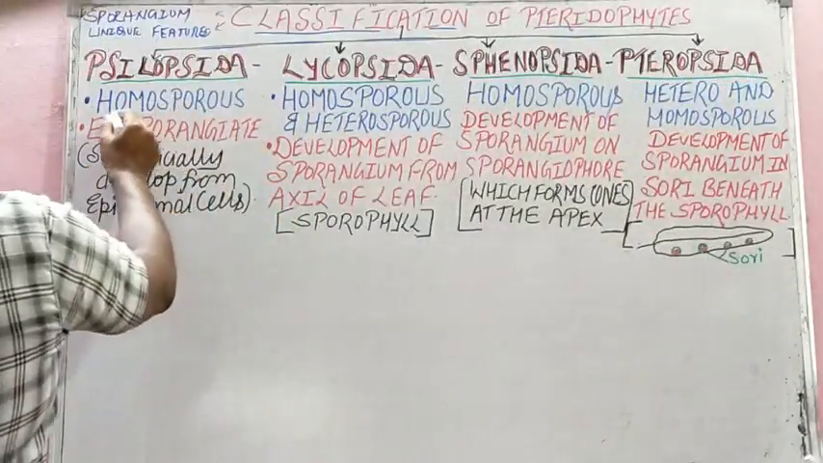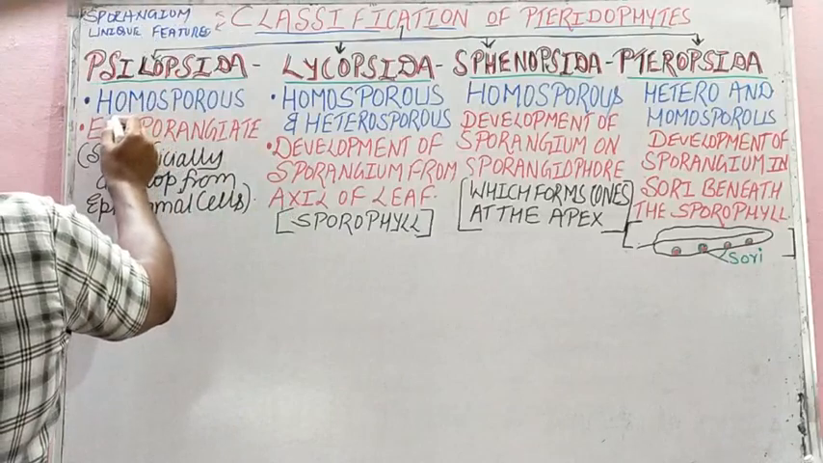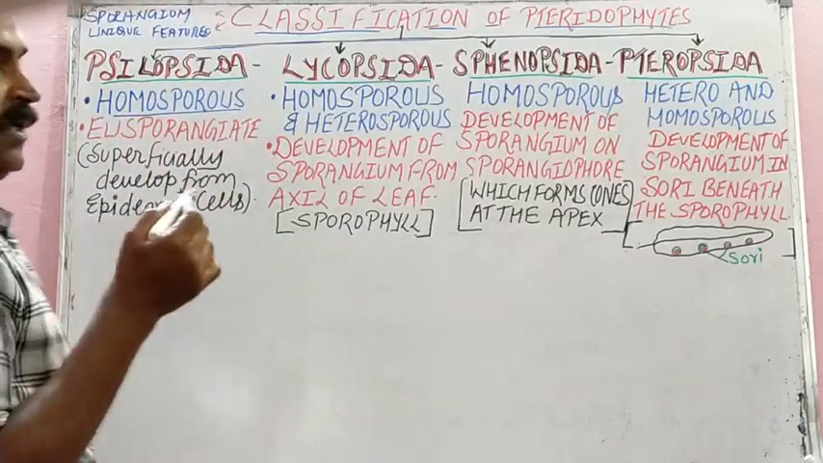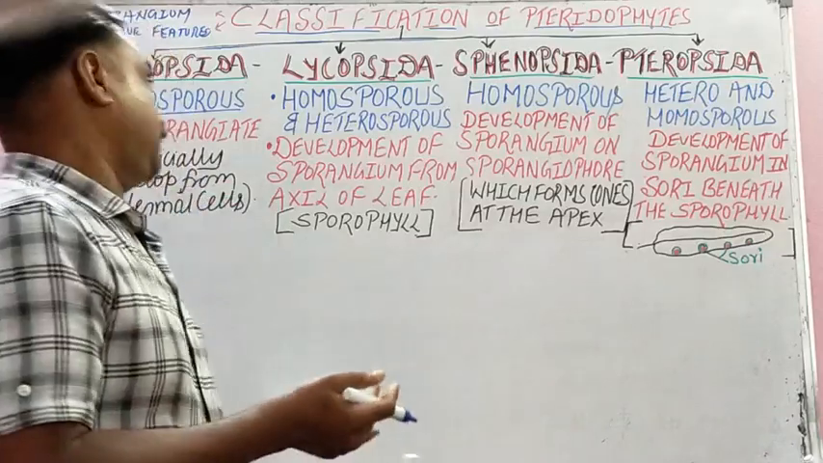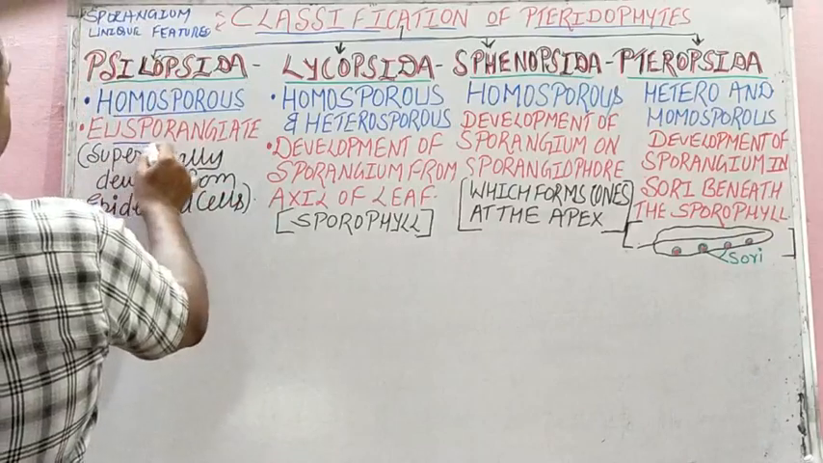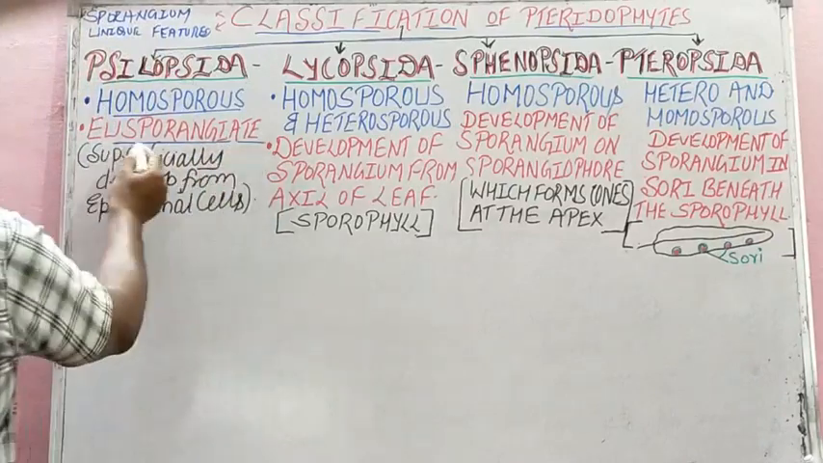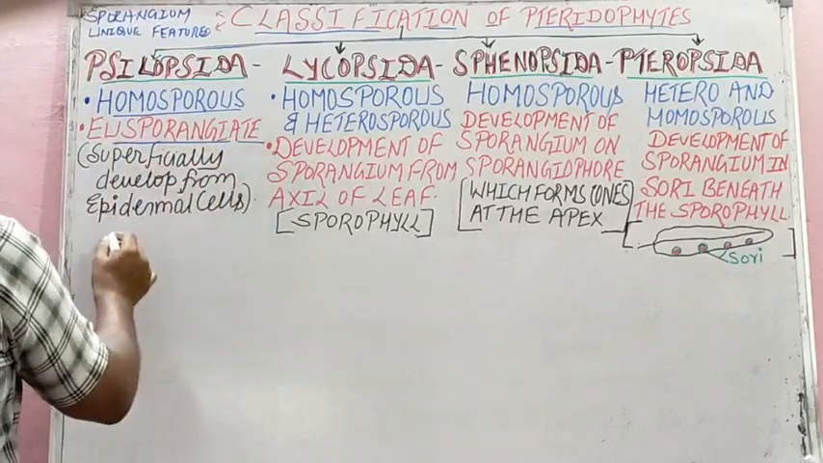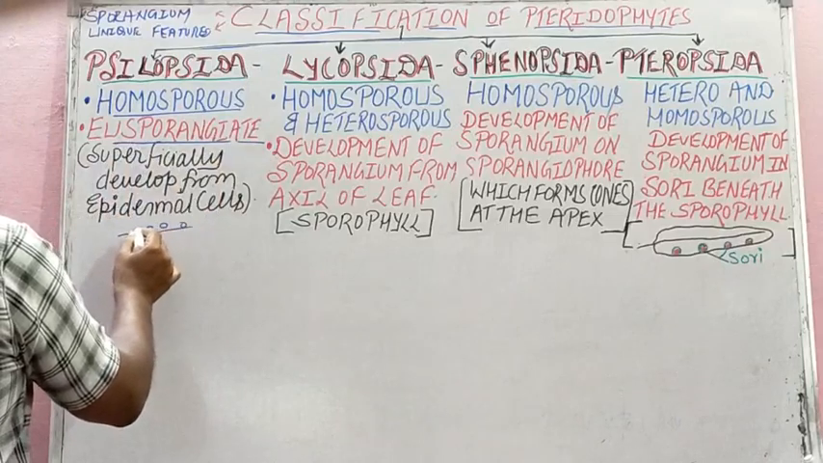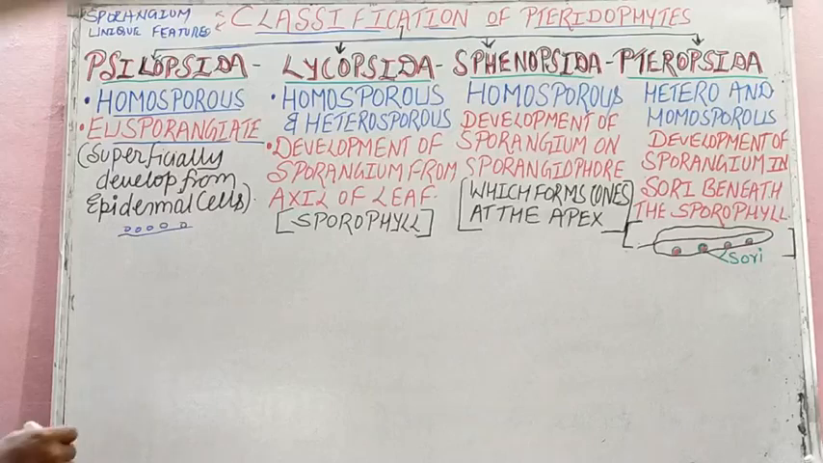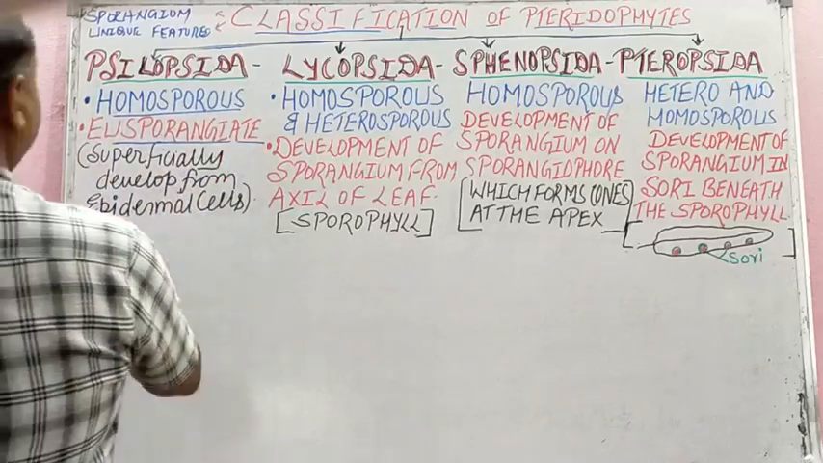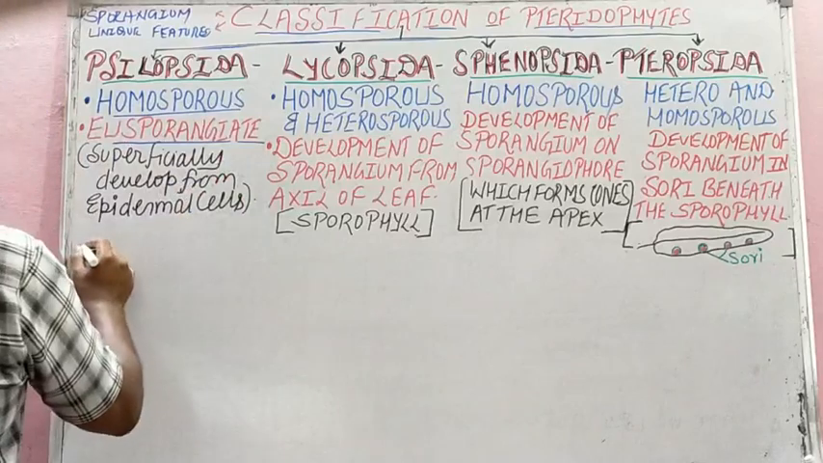In Psilopsida, the spores produced in the sporangium are of homosporous type. Homosporous means, students, spores of the same kind. Then the development of the sporangium is of the eusporangiate type. Eusporangiate means superficial. It develops superficially from the epidermal cells, like this. That is about the development of the sporangium, isn't it? And now the unique feature, students.